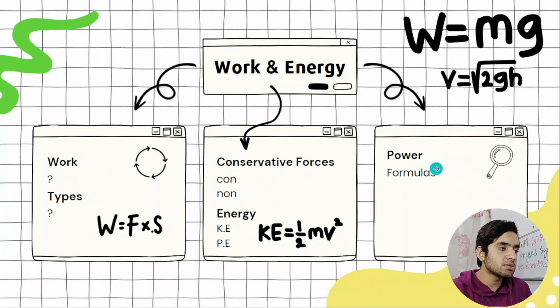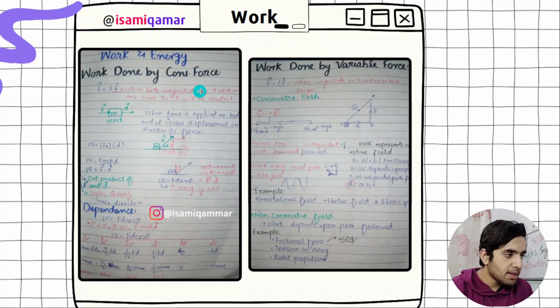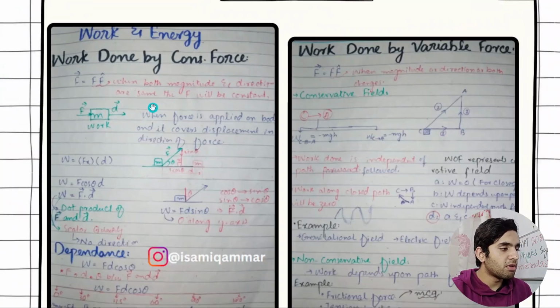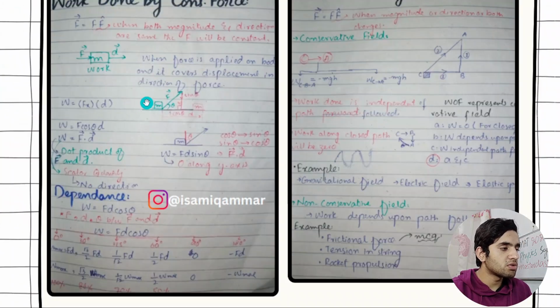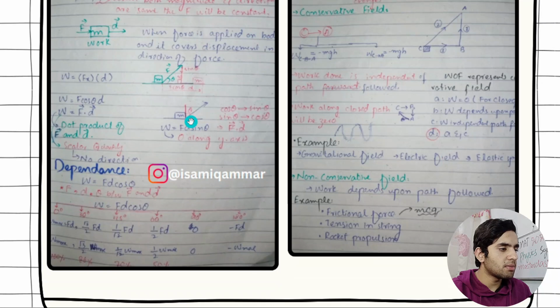That's very, very important. Let's go to that. And here we have got work done by constant force. Work done by constant force is equal to W is equal to FD. And here, I have added some critical points. I'm not going to explain what is cos theta and what is sin theta, all this stuff. And this is the dot product of force and displacement.